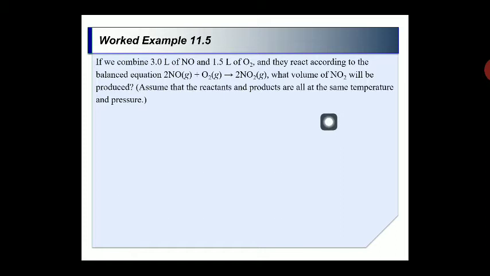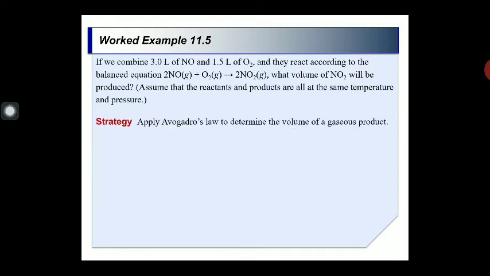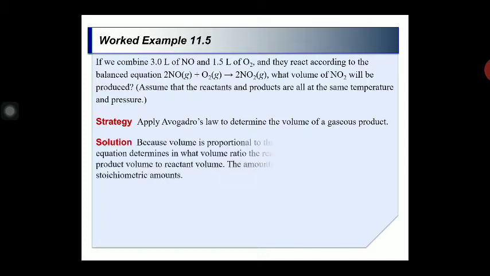So how can you find out this condition? Assume that the reactant and product are all at the same temperature and pressure. Applying Avogadro law to determine the volume of the gaseous product, because volume is proportional to the number of molecules, the balanced equation determines in what volume ratio the reactants combine and the ratio of the product volume to reacted volume.